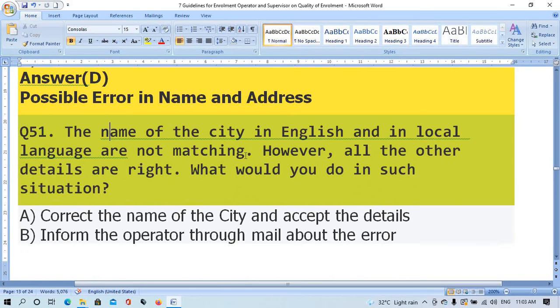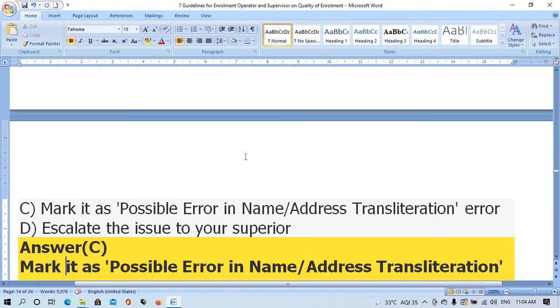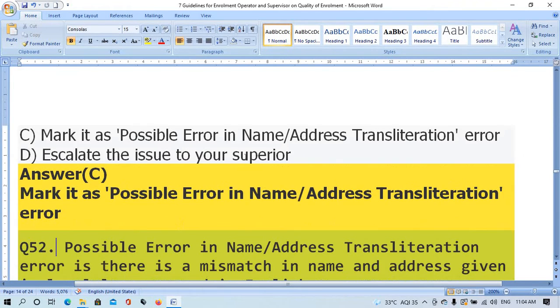Question number 51. The name of the city in English and in local language are not matching. However, all the other details are right. What would you do in such situation? Option A correct the name of the city and accept the details. Option B inform the operator through mail about the error. Option C mark it as possible error name address cancellation error. Option D escalate the issue to your superior. The right answer is option C mark it as possible error name address cancellation error.